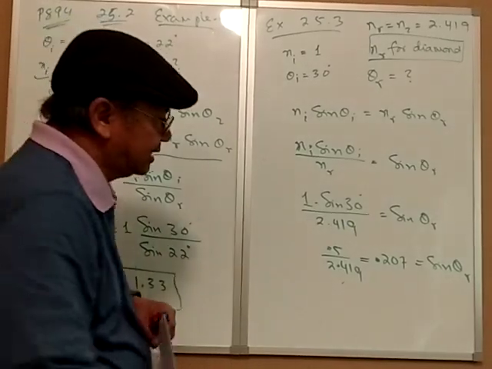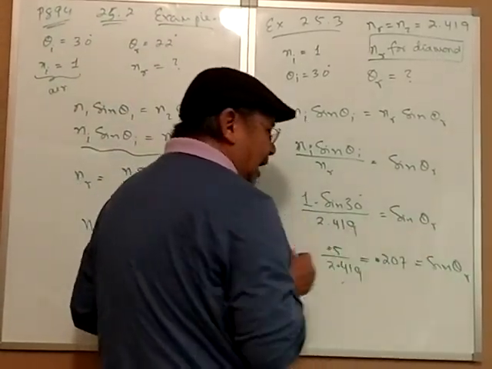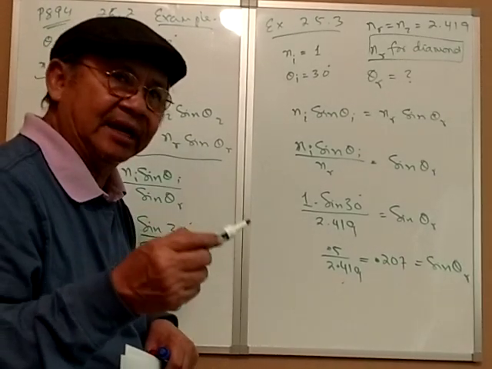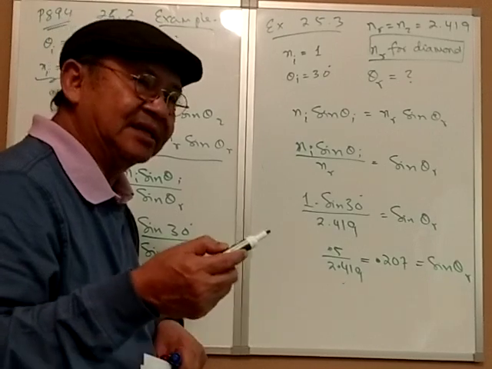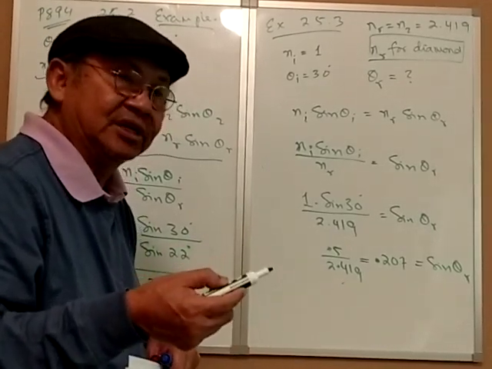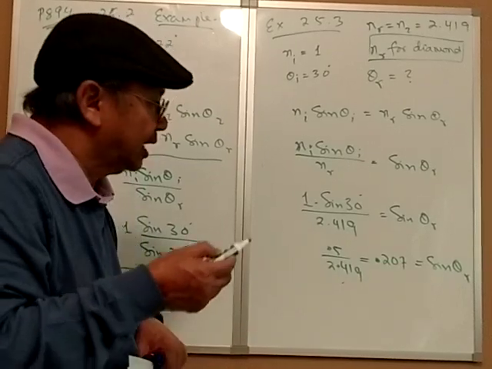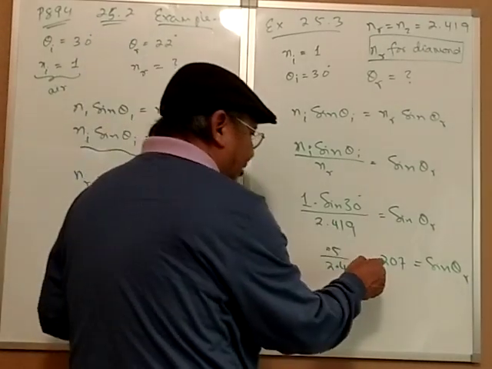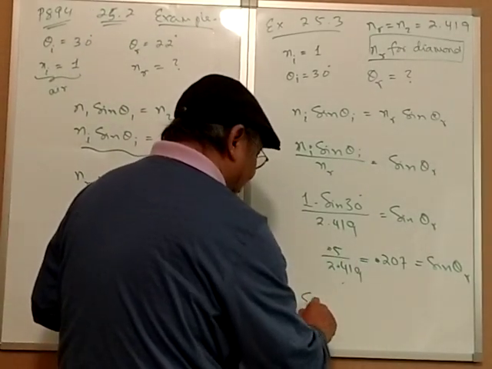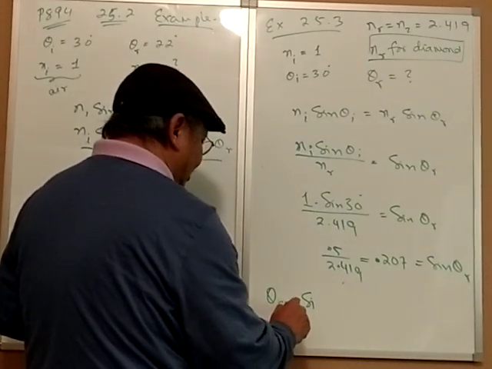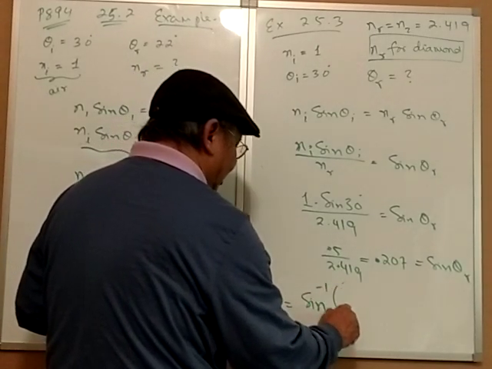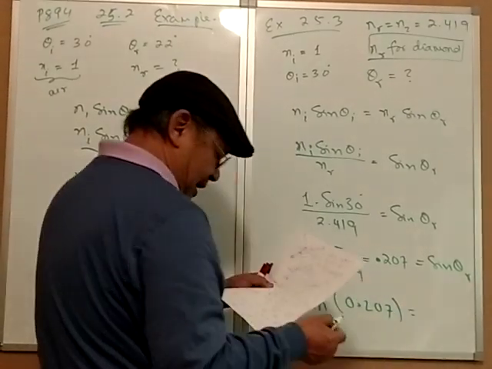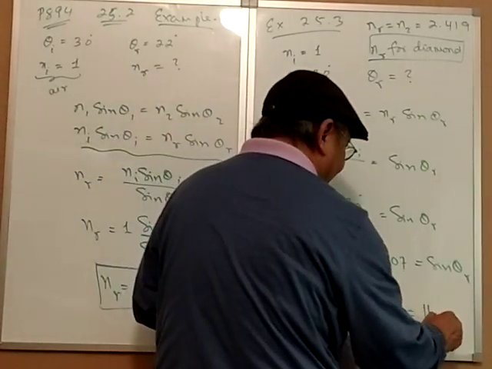So now, at this point, in order to get theta R, you have to hit the inverse function in your calculator. Don't forget that. First of all, it has to be in degree mode. If you don't use the degree mode, the answer will be in radians. You have to put it in degree mode, and then you do the sine inverse of 0.207. So theta R is equal to sine inverse of 0.207, and what you get is 11.9 degrees.